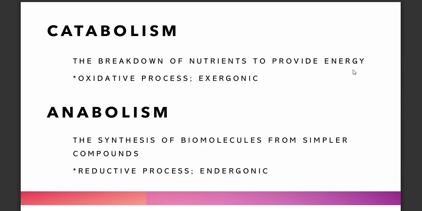It is considered an oxidative process and it releases energy, so an exergonic process. For anabolism, A for assemble, it refers to the synthesis of biomolecules from simpler compounds.